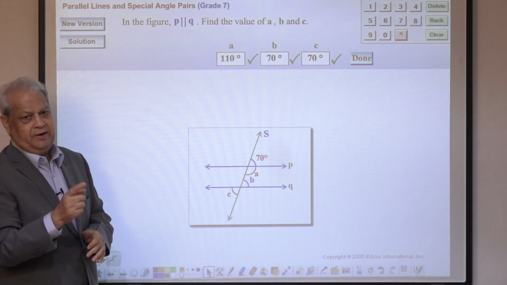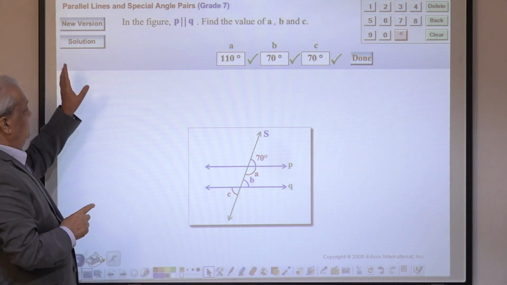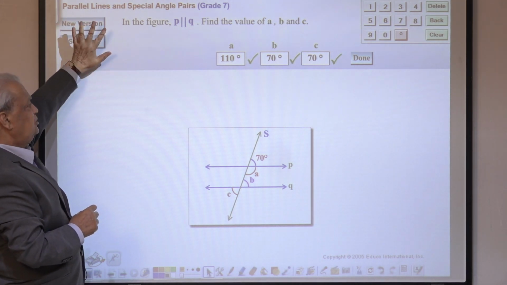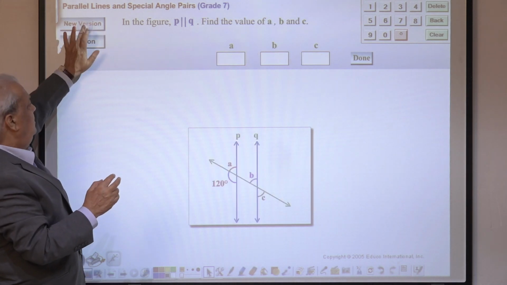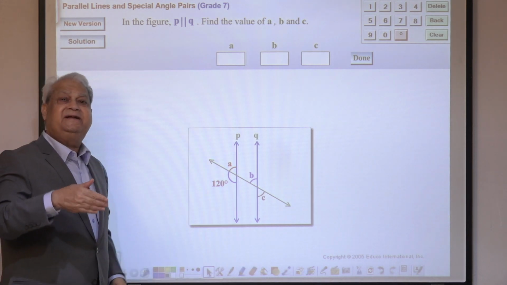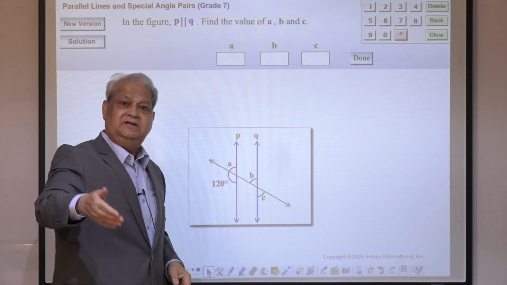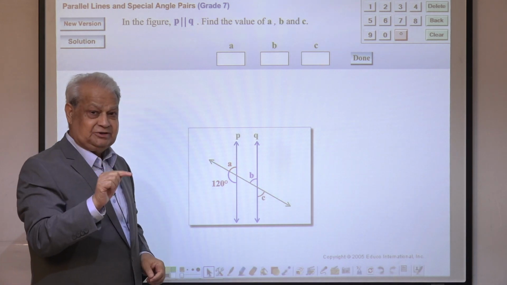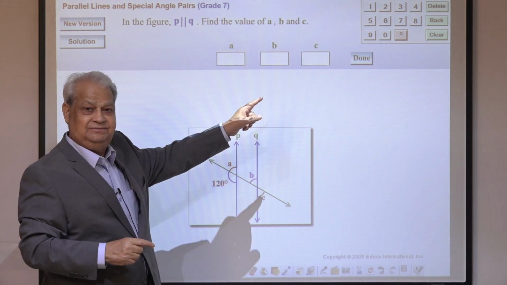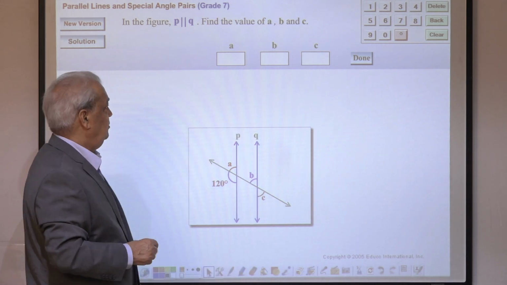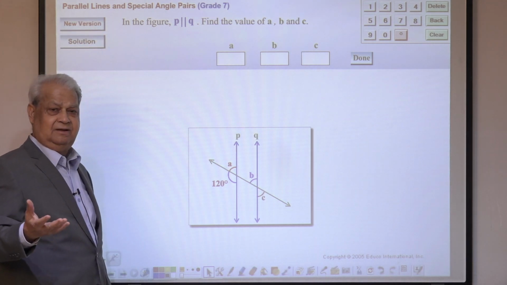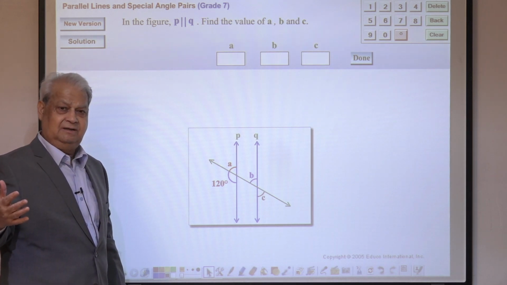Now, before I go next, see that if I hide these two buttons, new version and solution, then look at the question. That question becomes a test question for the assessment: free response, open-ended, not clicking a choice but entering the answer. So this becomes a free response question in the question bank for assessment.